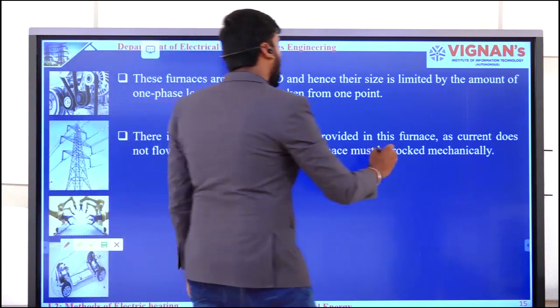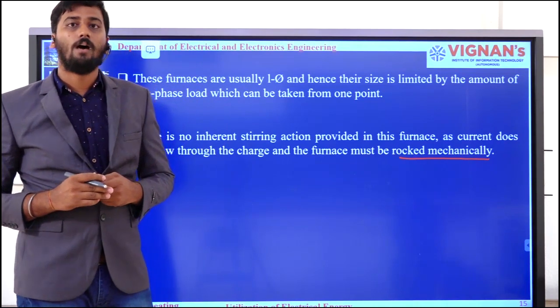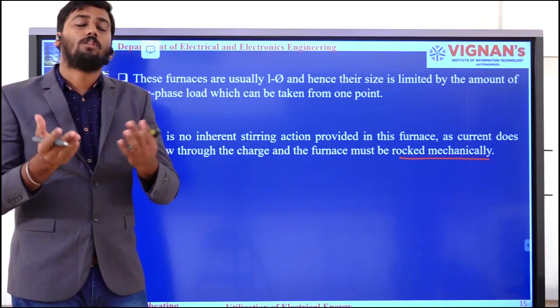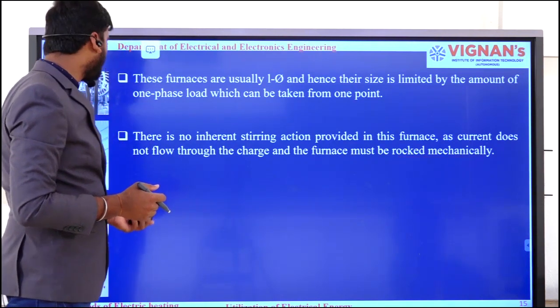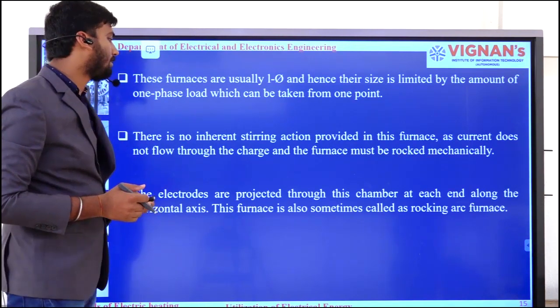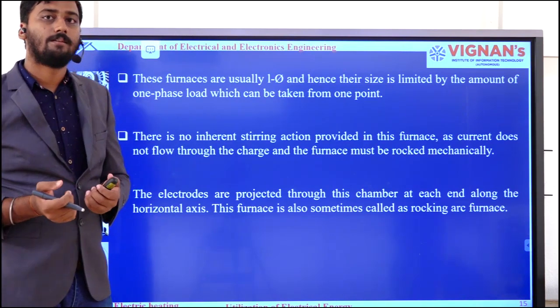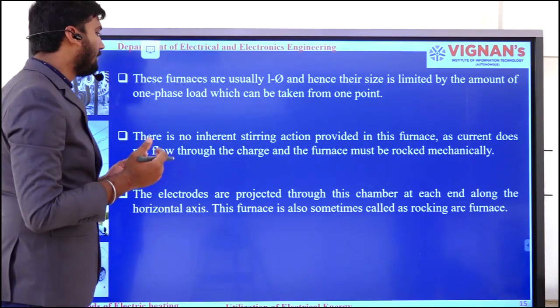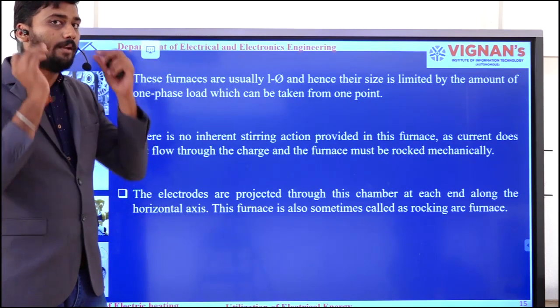As I said previously, this rocking is done mainly to have a uniform temperature through the charge. The electrodes are projected through the chamber at each end along the horizontal axis. This furnace is sometimes called a rocking arc furnace.